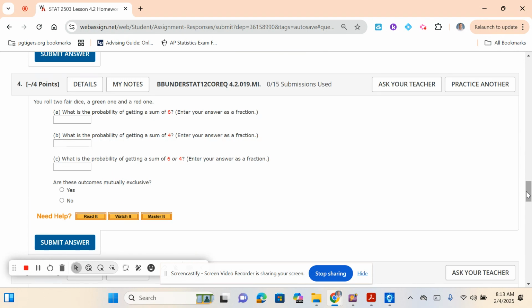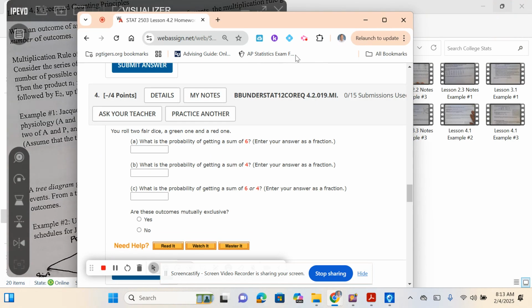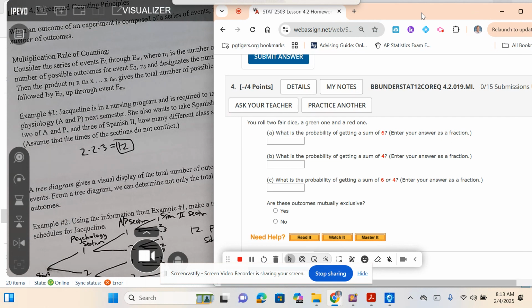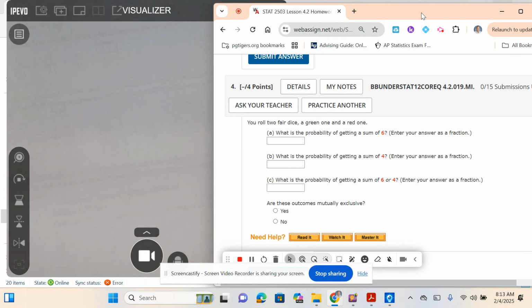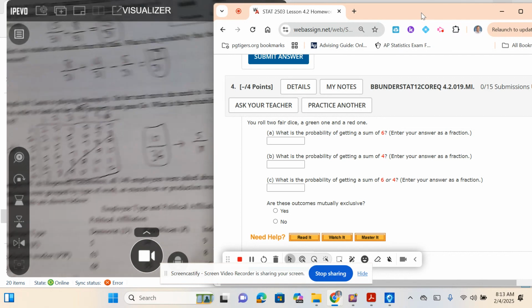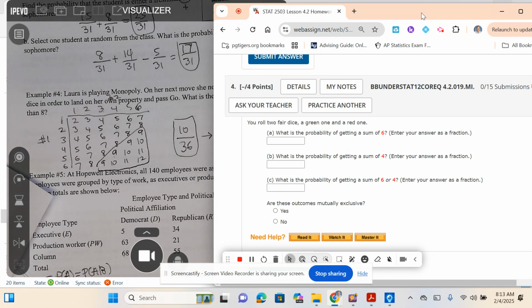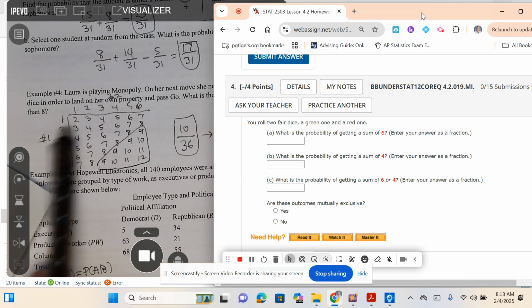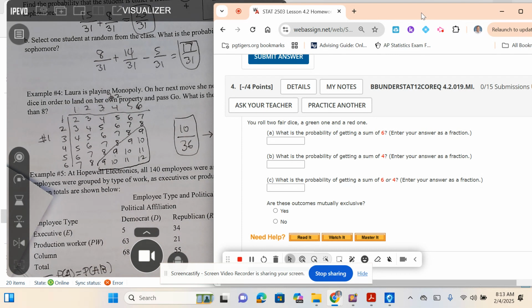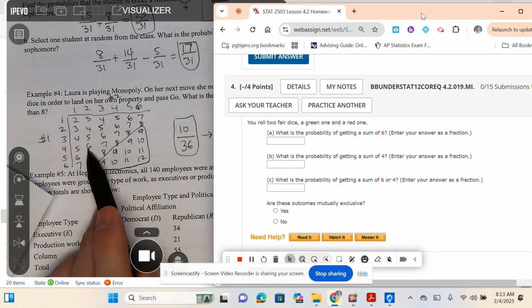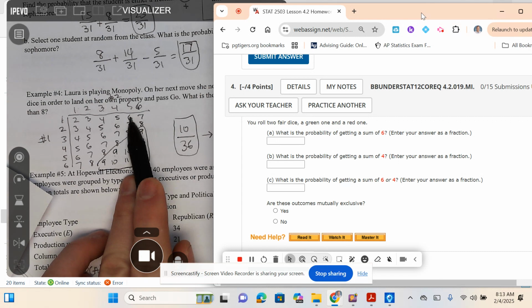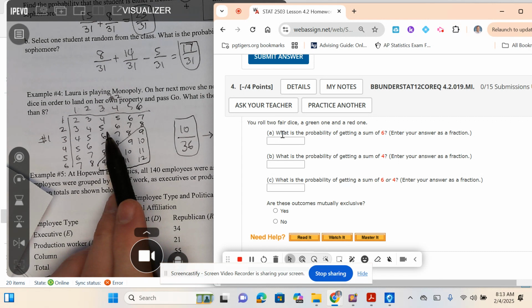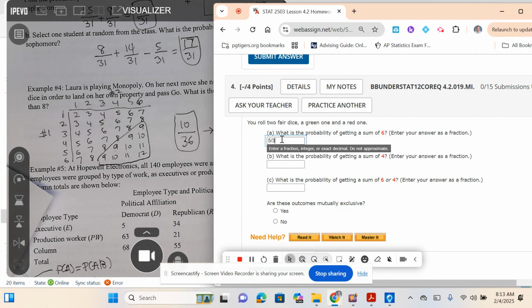Now, I'm going to go back to my notes on this one. You roll 2 fair die. I'm going to be a little lazy here. Remember on my notes, I established the sample space of rolling a die. You roll 2 fair die, 1 green one and 1 red one. What's the probability of getting a sum of a 6? I'm going to count the number of 6s: 1, 2, 3, 4, 5. I've got 5 6s over 36 total. So I'm going to enter it as a fraction, 5 divided by 36. I do not know if you have to reduce your fractions or not. That won't reduce.